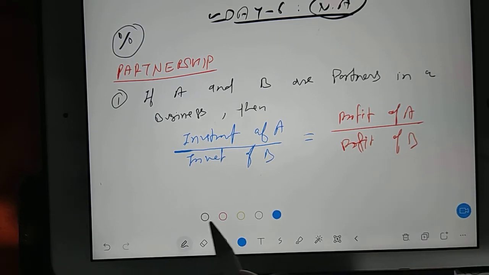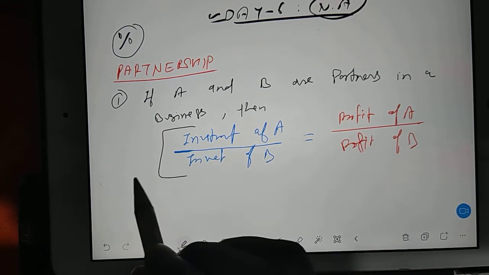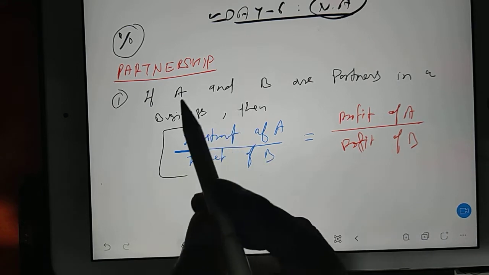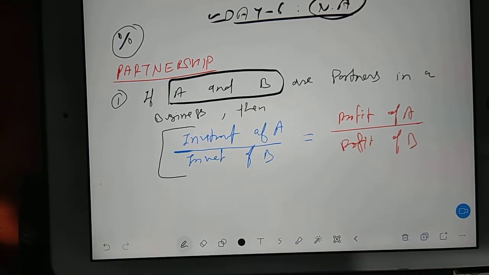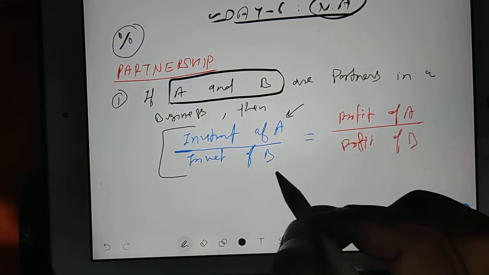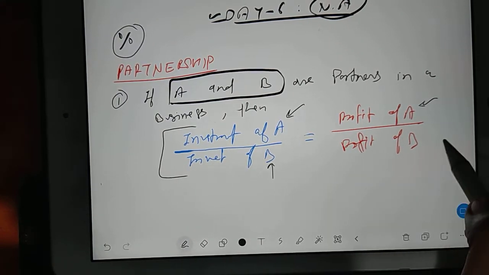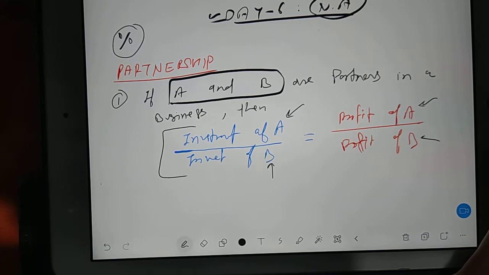Like if two or more people are having a company together, suppose only two people for the easiest way, they are starting a company startup. So how much investment A has given and how much investment B has given, the profit should also be in the same ratio, and in the same way they should have loss also.